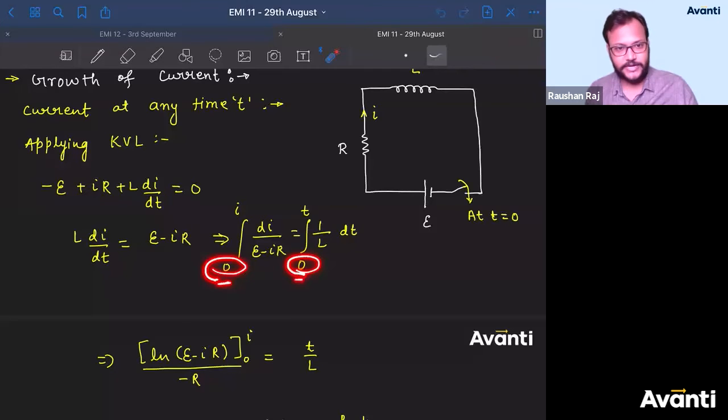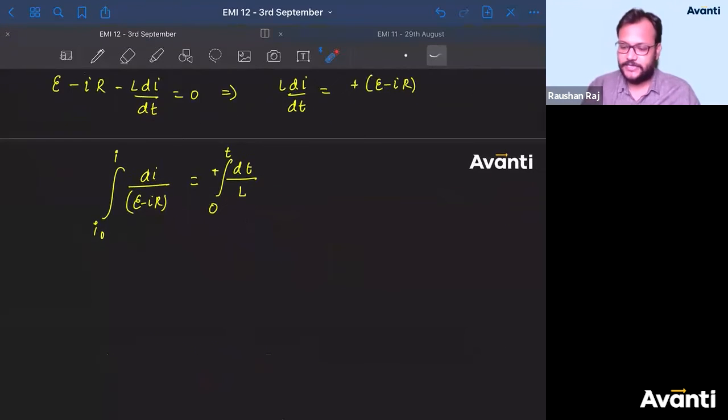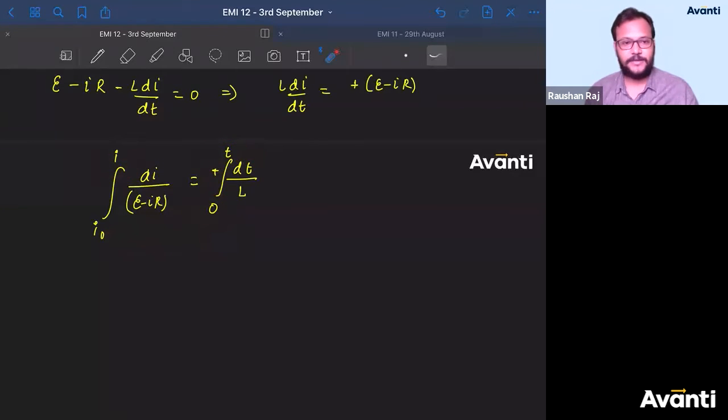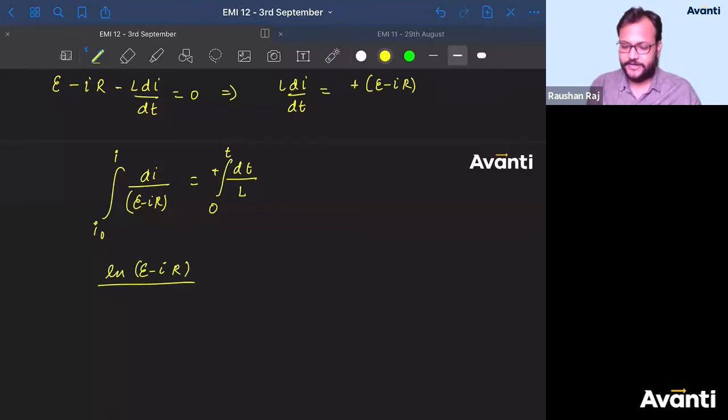At t is equal to 0, current is I naught. So we put this here. At some time t, let us say current is I. I naught is not equal to I. Now let us integrate this. So what is the integration of this? So ln of (E minus IR) divided by minus, what will it be, children?